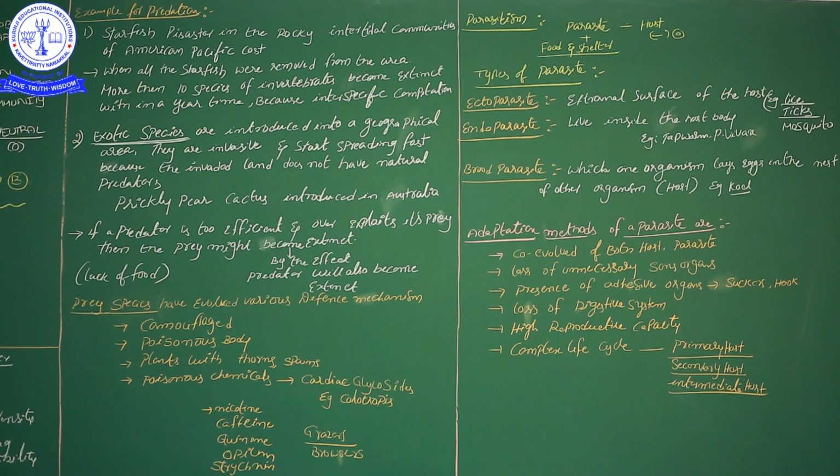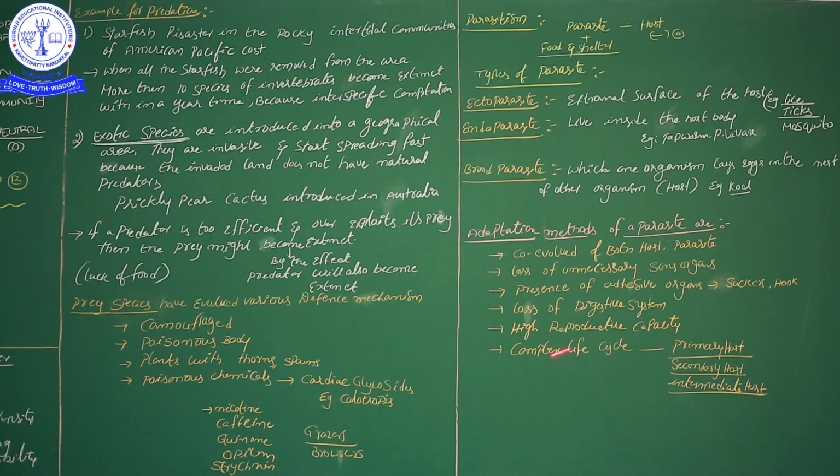That means if a parasite meets the opposite sex one time, it lays 2 lakh, 3 lakh eggs at a time. That is the reproductive capacity, because if only 1 or 2 eggs are laid and unfortunately they are destroyed inside the host, the total life cycle of the parasite will be in trouble. So the parasite has a high reproductive capacity and lays lakhs of eggs at a time.